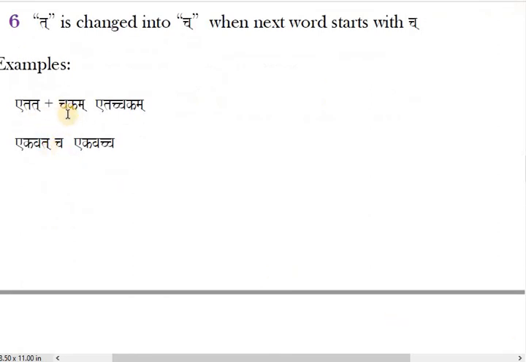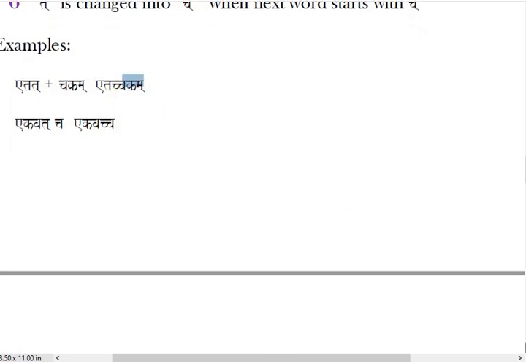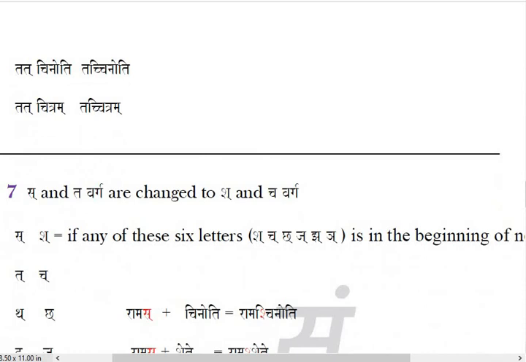If the next is cha, cha, chi, chu, anything. Next consonant should be cha. That's all. Etat chakram. So wherever you see this kind of double cha, remember there should be a first word ending with ta and next word as usual cha starting. Tat chinoti, tat plus chitram, like this.